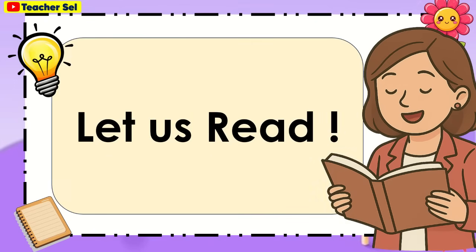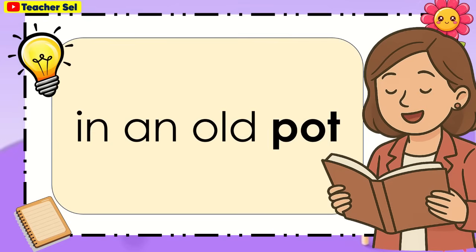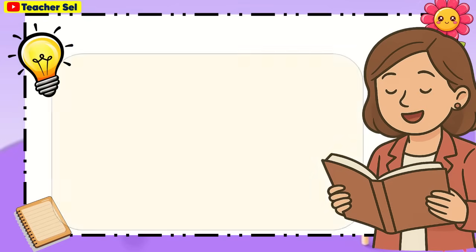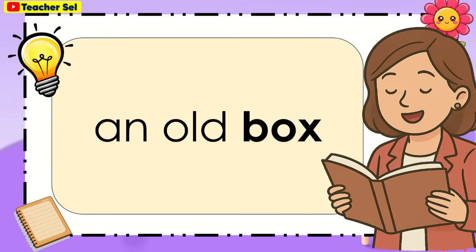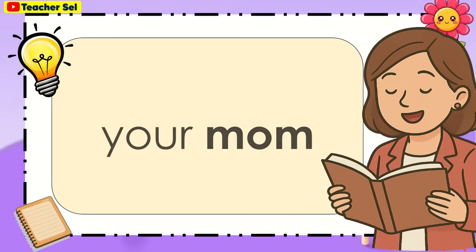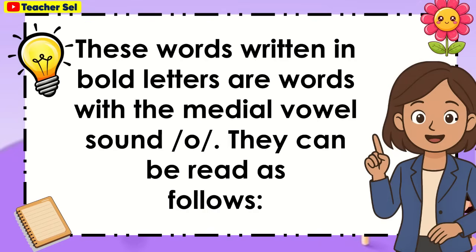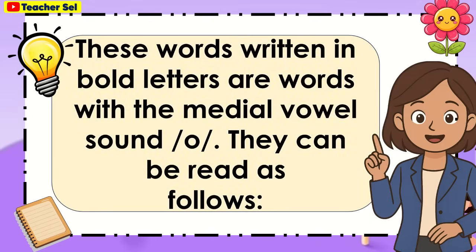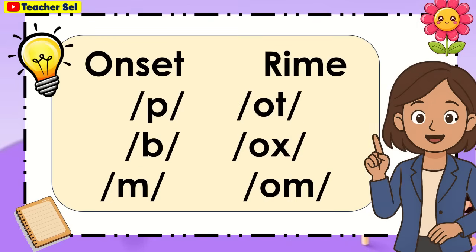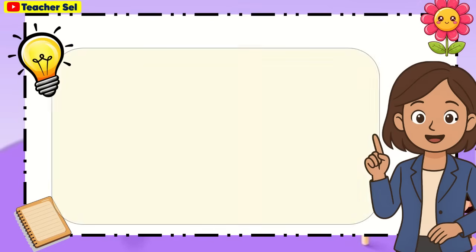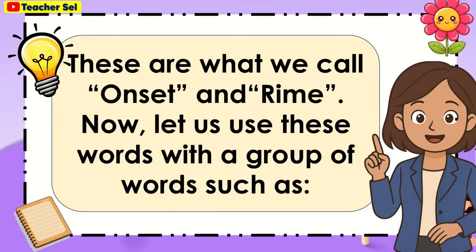Let us read. In an old pot. An old box. Your mom. These words written in bold letters are words with the medial vowel sound O. They can be read as follows. For the onset P, rhyme ot. B, ox. M, om. These are what we call onset and rhyme.